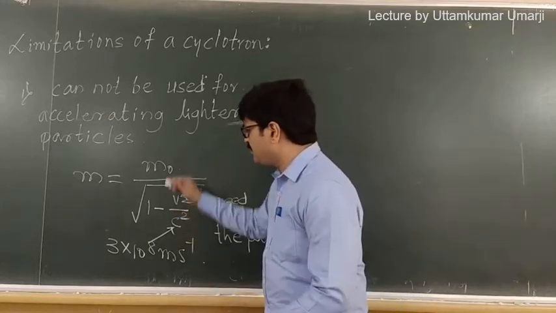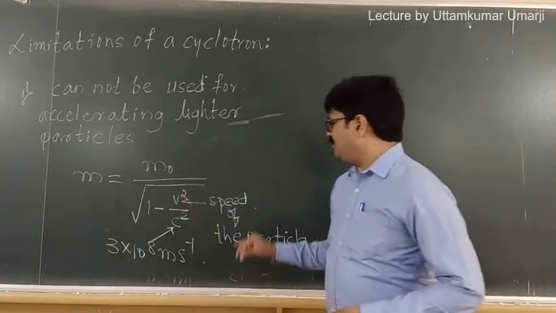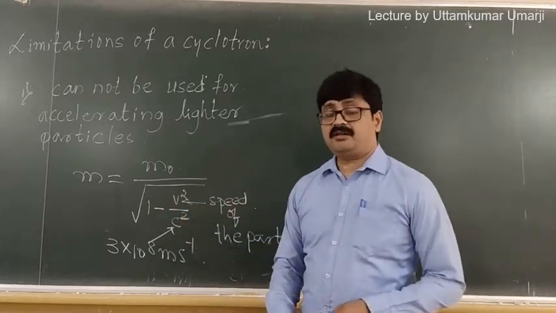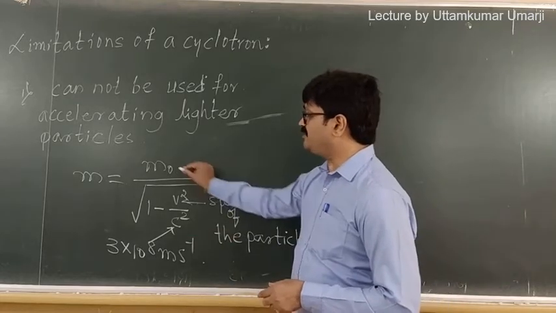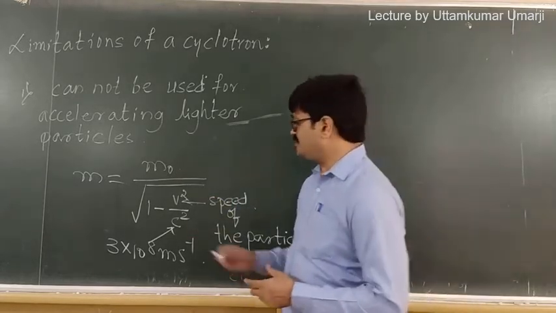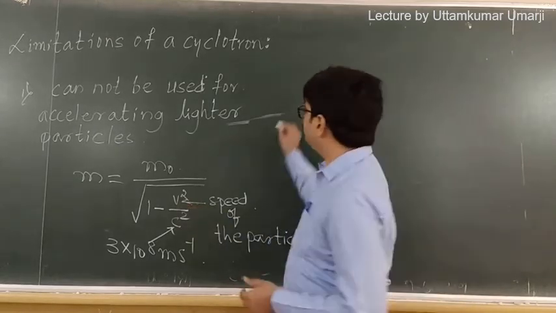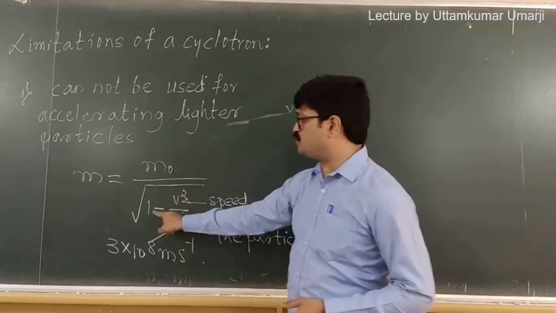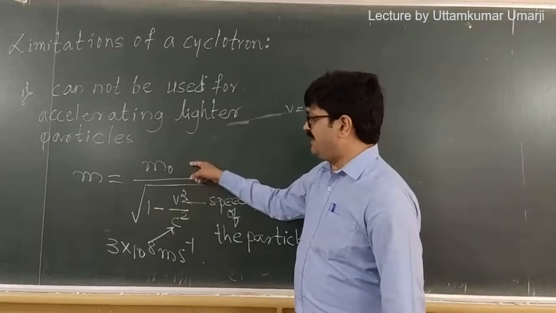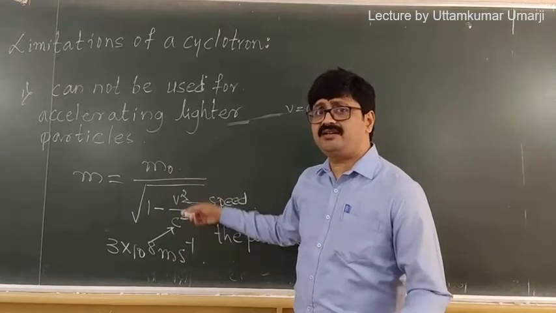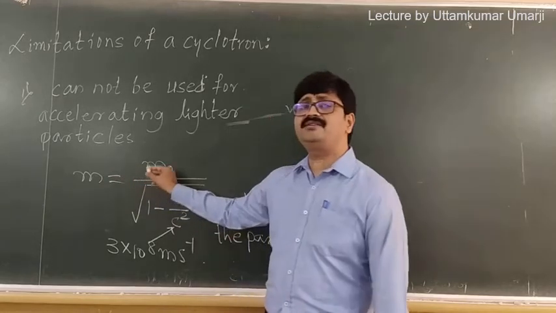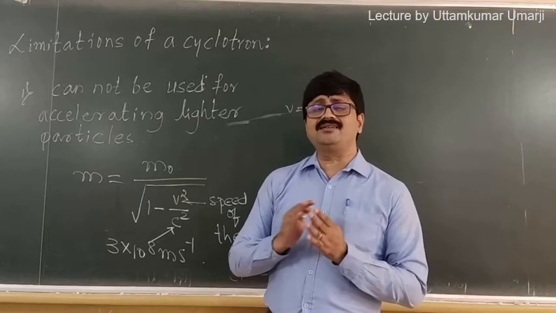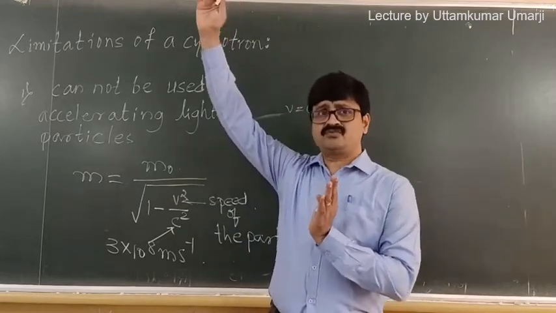Now, my dear friends, here if speed of the particle becomes closer to the speed of light, under that situation we tend to see that the mass increases. Now let us consider here v equal to c. If I put v equal to c, what happens here? It becomes 1 minus c square by c square, which is 1 minus 1, which is 0. So anything divided by 0 is what? Infinity. So obviously m equal to infinite times of m0. So does it not mean that the mass got increased infinitesimally to a large value?